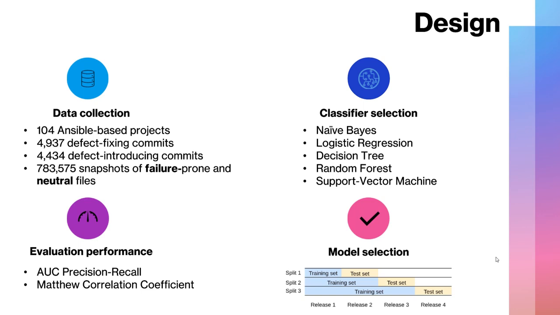As a model selection strategy, we relied on a walk-forward validation, where we start training on the first release and test on the second one. Afterward, we train on the first 2 releases and test on the third one, then on the first 3 releases and test on the fourth one, and so on and so forth, until we train on all the releases minus 1 and test on the last release.